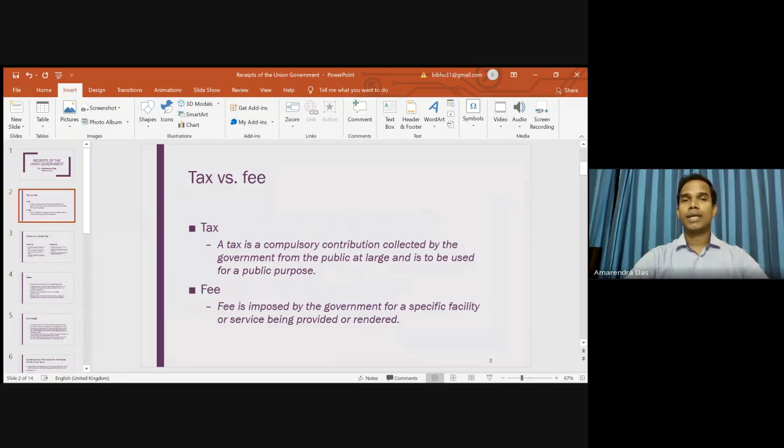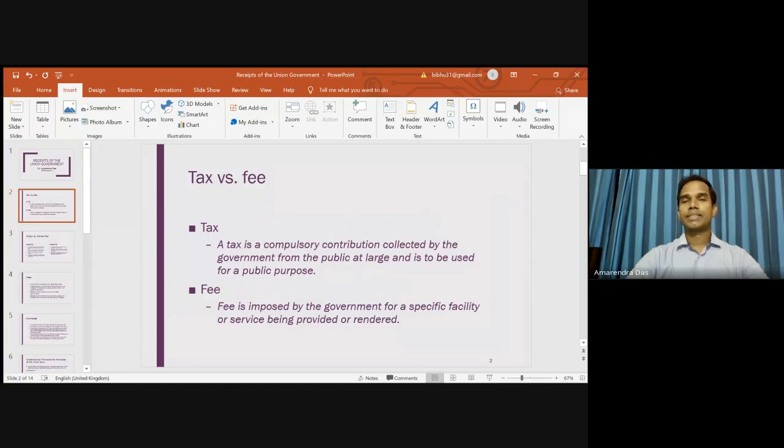Suppose your income is less than the taxable limit, then you do not have to pay any tax. So there are many people who do not pay any tax, but they still get the public goods from the government. For example, we get the benefit of drinking water. We are all protected equally by the national defense. There are many other examples that we can give.